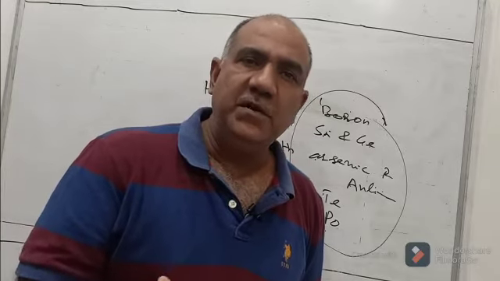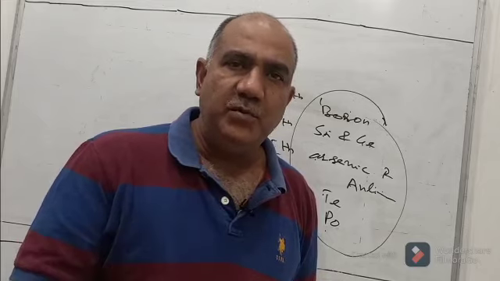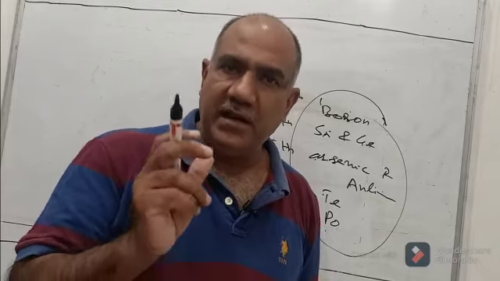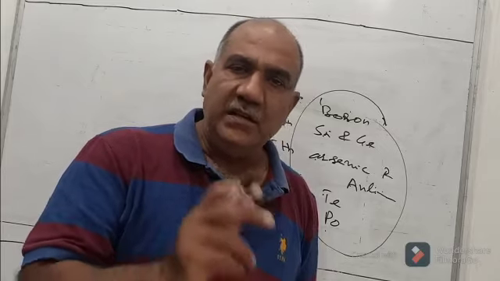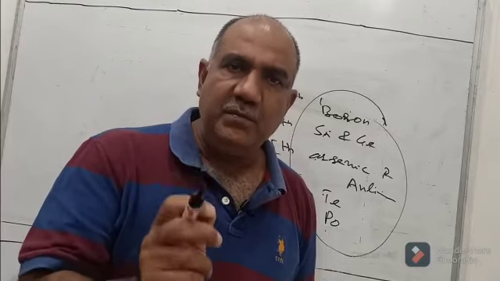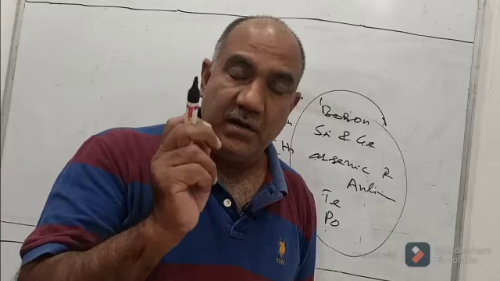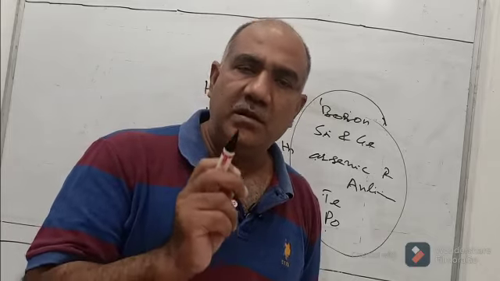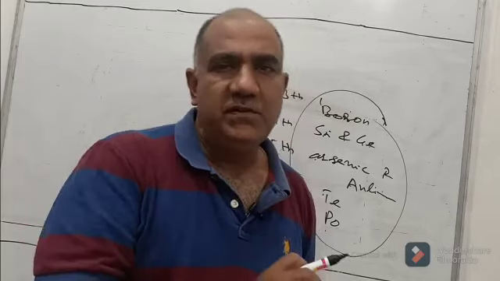In the modern periodic table prepared by Niels Bohr according to the modern periodic law given by Henry Moseley in 1913, the chemical properties of elements are a periodic function of their atomic numbers, not mass numbers. So this was all about this.